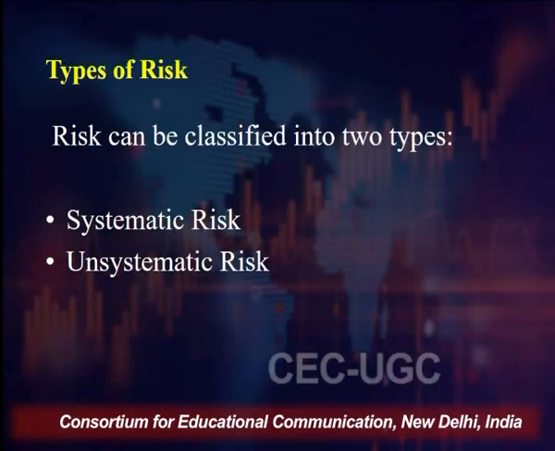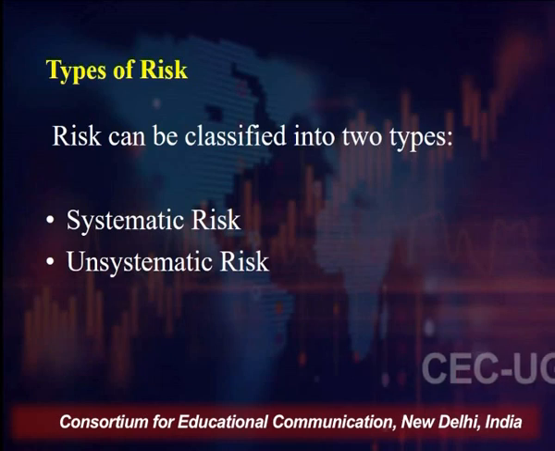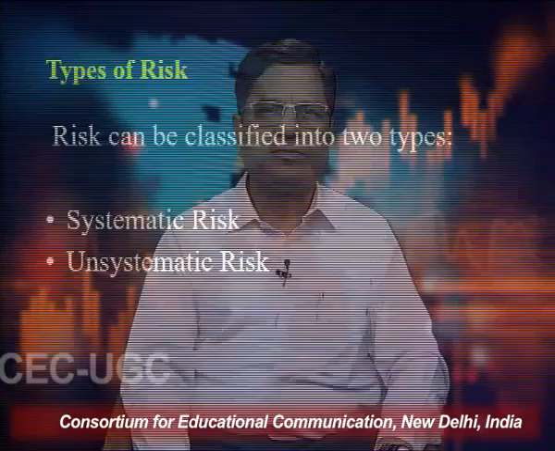So now, after talking of what risk means, risk, as I simply said, is the variation of the return. The variability of the return is called the risk. The uncertainty associated with the return is called the risk. Risk can be classified in two broad categories. One is called systematic risk, the other is called unsystematic risk.